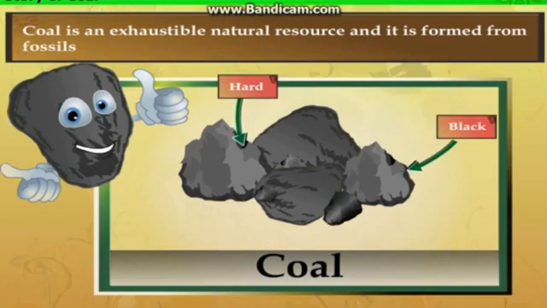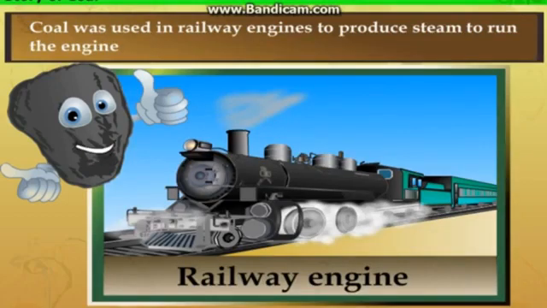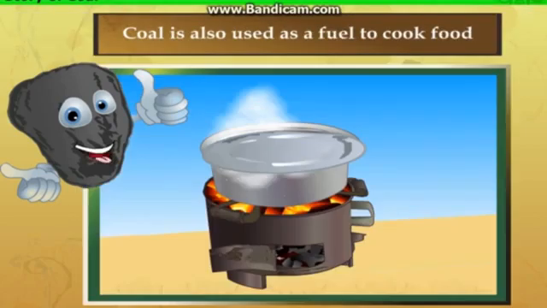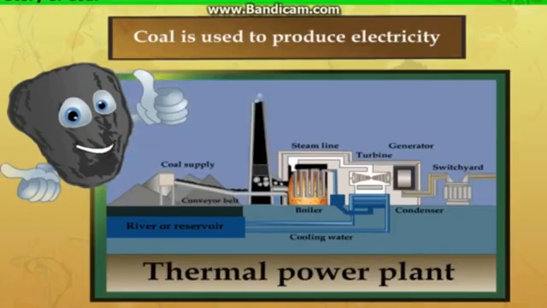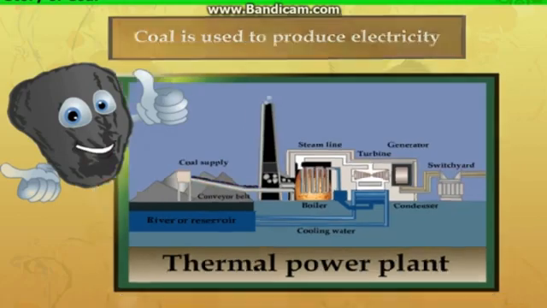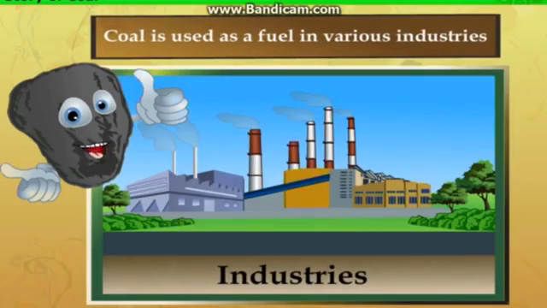Next we can discuss its uses. Coal was used in railway engines to produce steam to run the engine. Coal is also used as a fuel to cook food. Coal is used to produce electricity in thermal plants. Coal is used as a fuel in various industries. Now discuss characteristics and uses of coal.